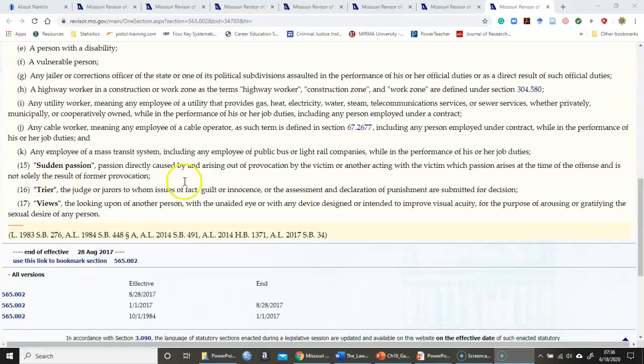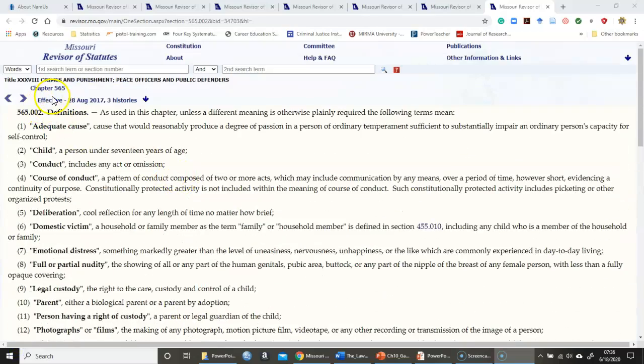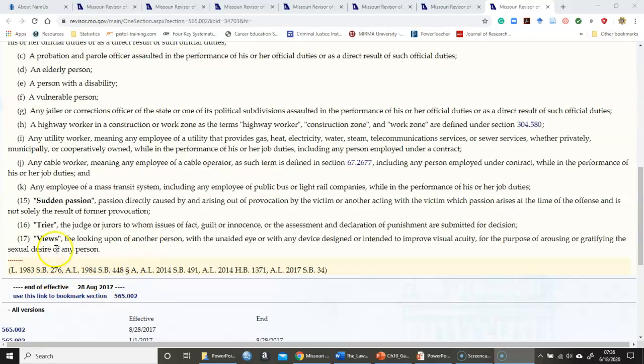Our statute under 565 speaks of sudden passion: passion directly caused by and arising out of provocation by the victim or another acting with the victim, which passion arises at the time of the offense and is not solely the result of a former provocation. So this is an immediate indication of something that's going to cause that person to become so uncontrolled in their emotions that they lash out.